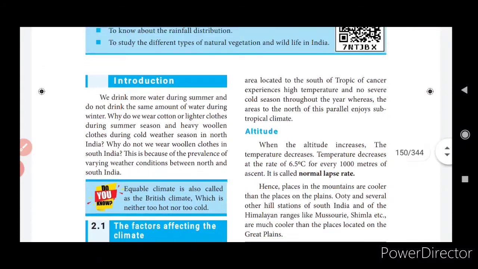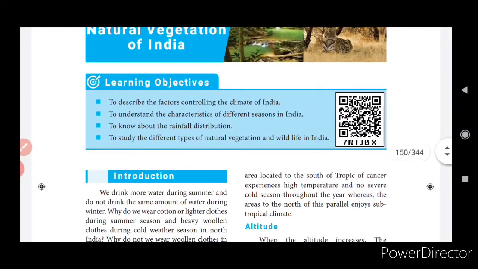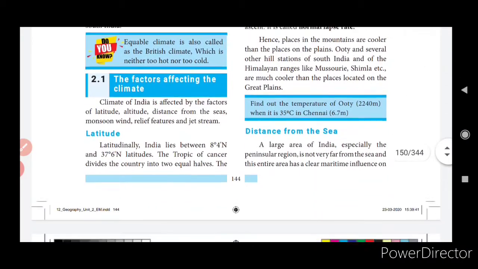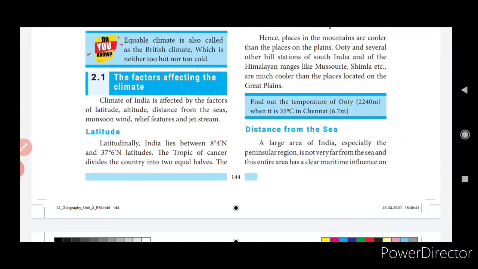Okay, now let me teach you the factors controlling the climate of India. Okay, so the first factor is 2.1. Just see the page. Climate of India is affected by the factors. There are 6 factors. Okay, I'll just tell you the very important 6 factors: latitude, altitude, distance from the seas, monsoon wind, relief features, and jet stream. Okay, these are the 6 factors affecting the climate.